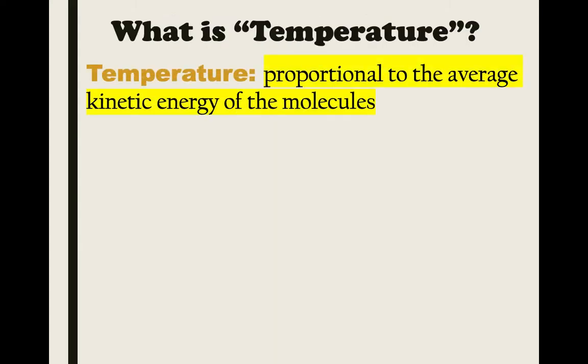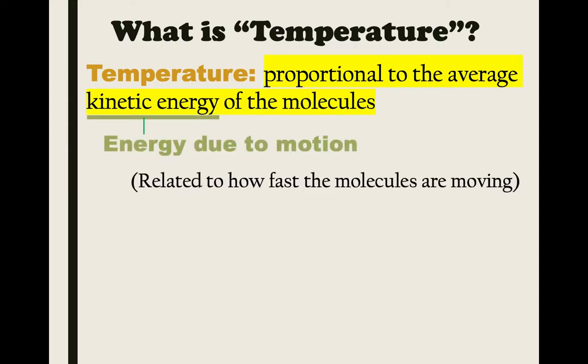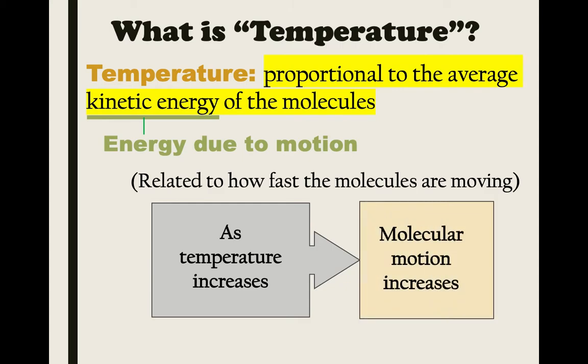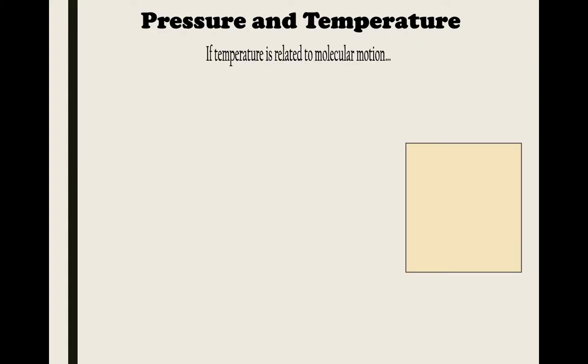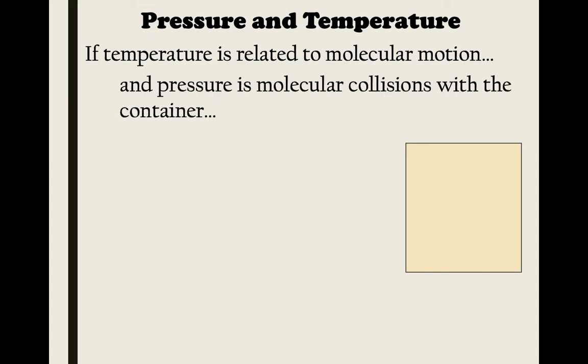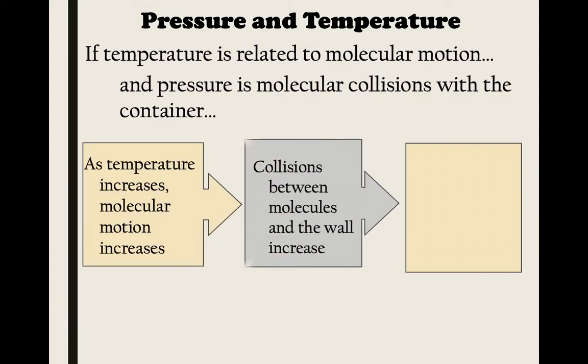Temperature. In order to understand how temperature affects pressure, we have to understand what temperature is. Temperature is an average of the kinetic energy of a molecule. It's the energy of motion. It's how fast molecules are moving. So, as we make things hotter, that means that the motion of the molecules is going faster. So, if all of the molecules are all of a sudden moving faster, then you're going to have more collisions, and that means your pressure is going to increase.